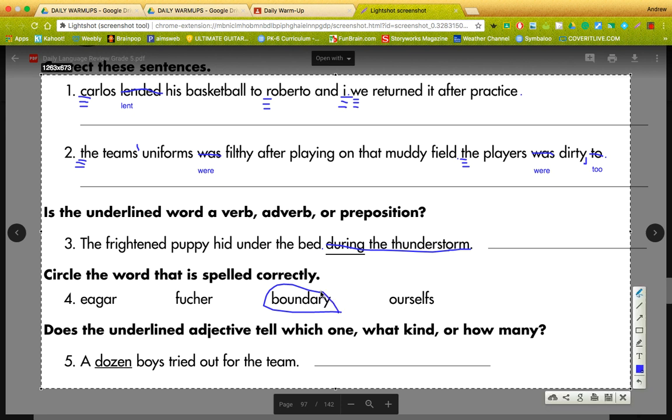Does the underlined adjective tell which one, what kind, or how many? A dozen boys tried out for the team. How many boys? A dozen.